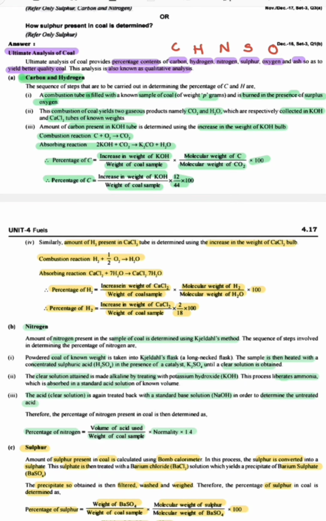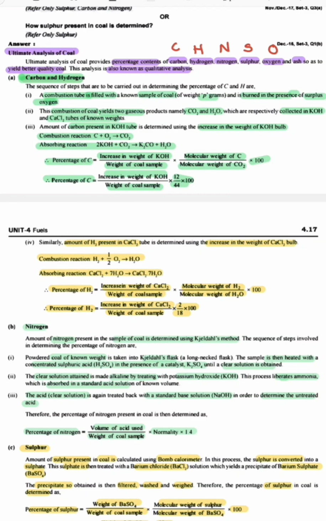The amount of carbon present in the KOH tube is determined using the increase in the weight of the KOH bulb. The KOH bulb increases its weight, and then we can determine the amount of carbon.